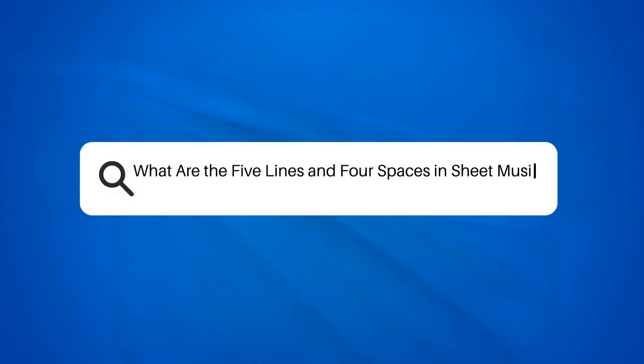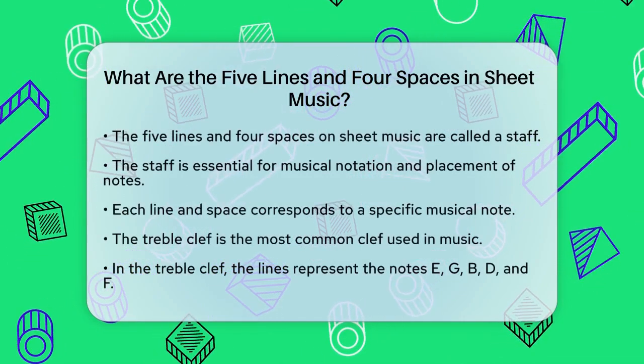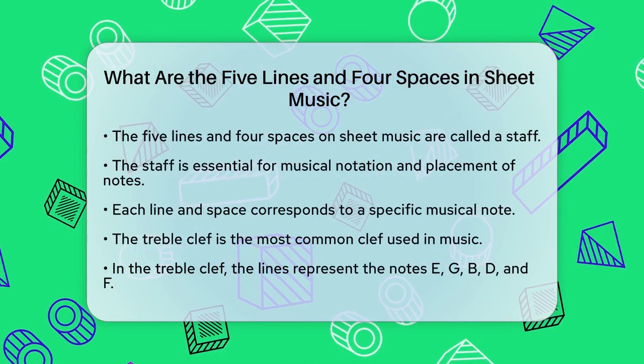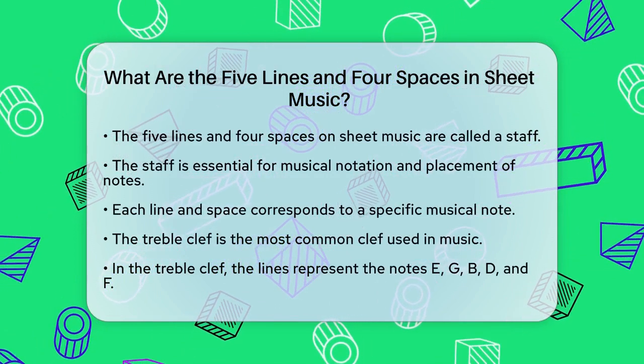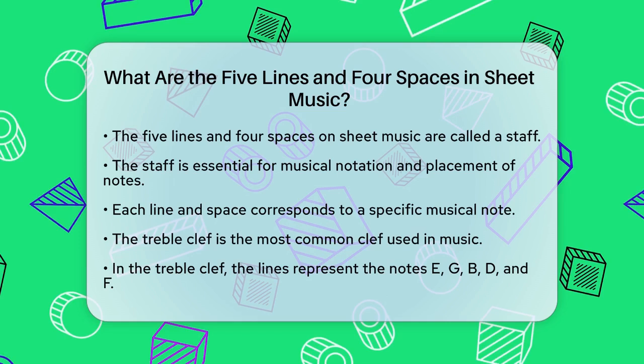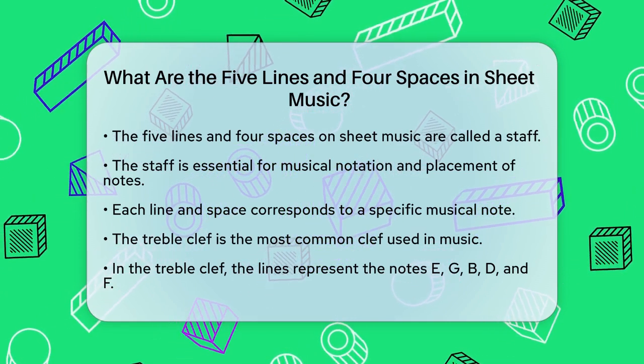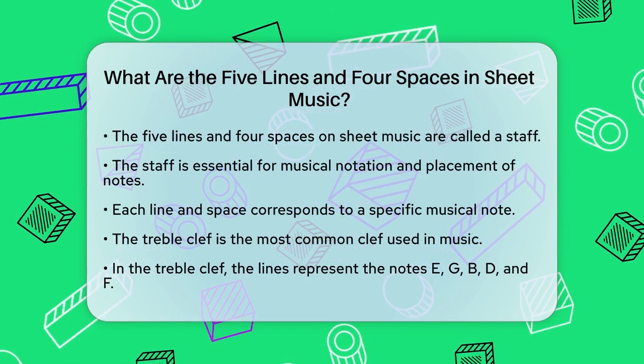What are the 5 lines and 4 spaces in sheet music? If you're curious about how music is written down, you might have noticed those 5 lines and 4 spaces on a piece of sheet music. So what do these lines and spaces actually represent? Let's start with the basics. The set of 5 lines and 4 spaces is called a staff.